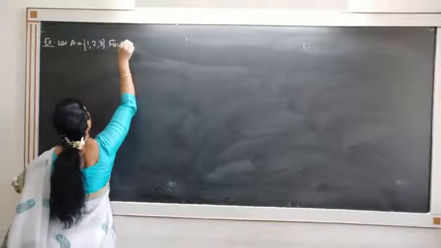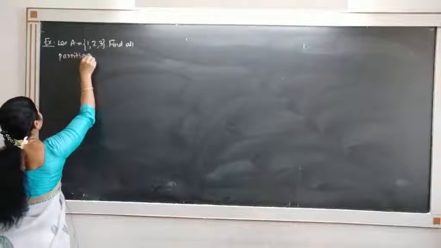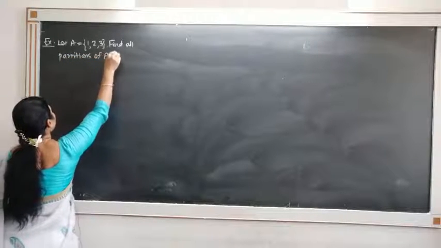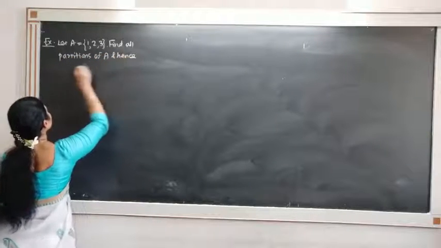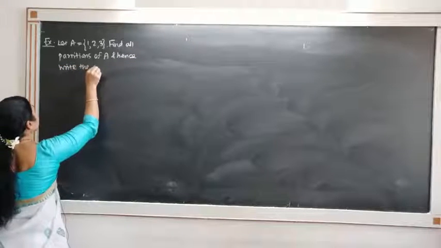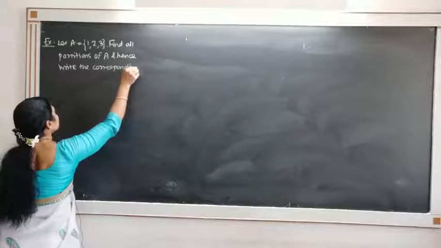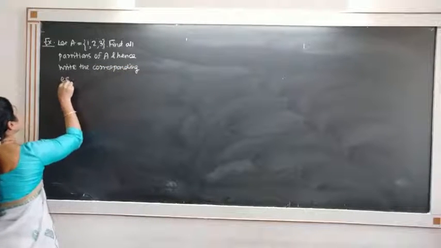Find all partitions of A and hence write the corresponding equivalence relation.